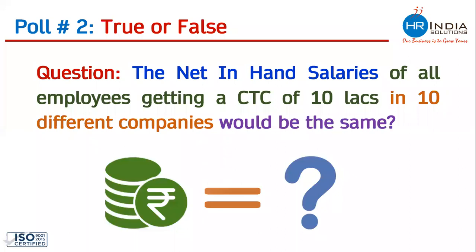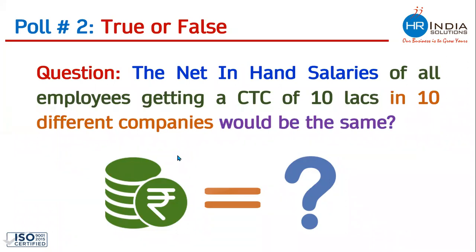We will follow the same rule. Once we receive 80% of the total response, I would be ending the poll. I will also be sharing the result, and then we would be proceeding. A few more votes. We have received 70% of the total response. We have received close to 80% of the response. Let me end the poll and share the result.